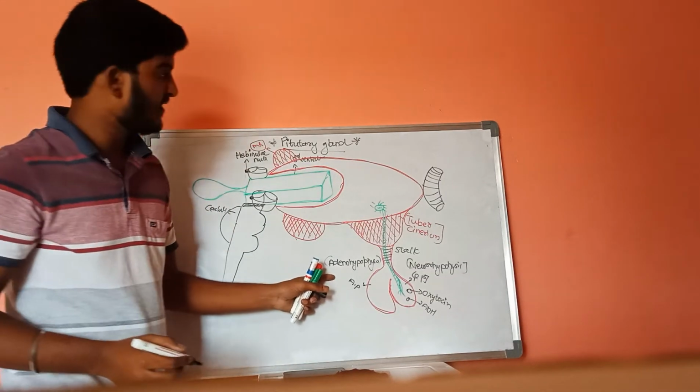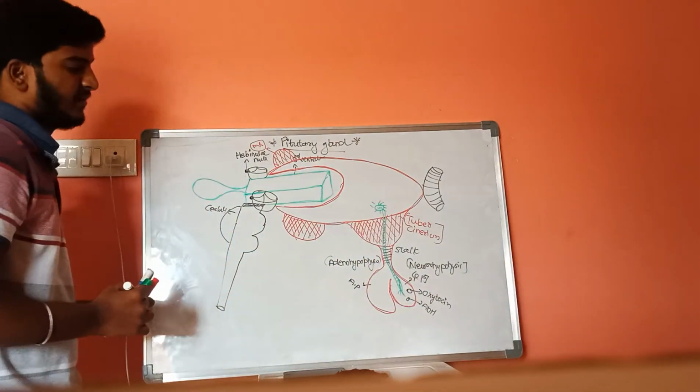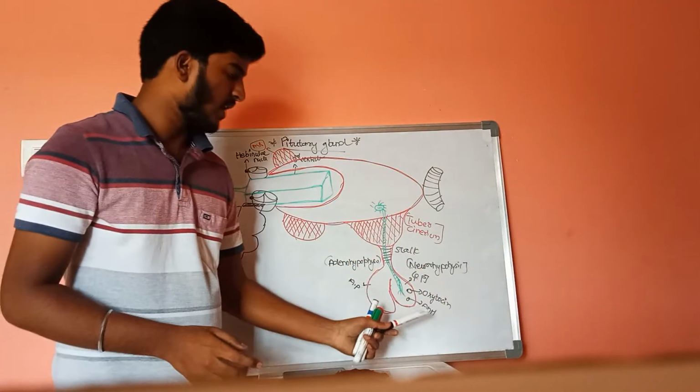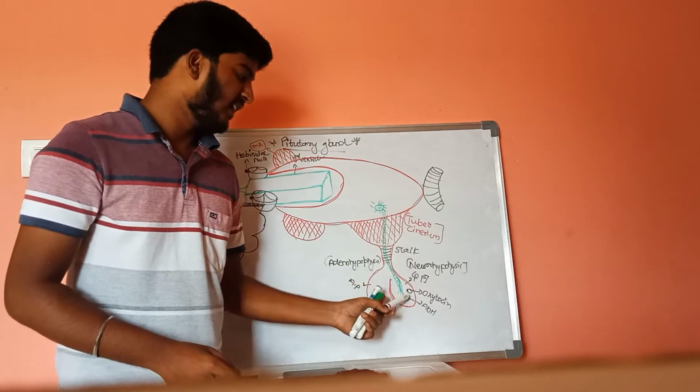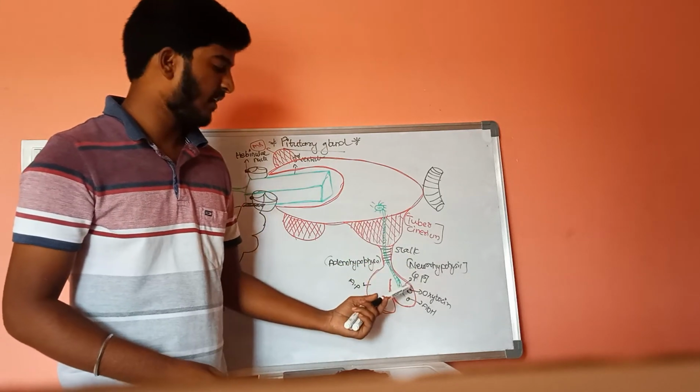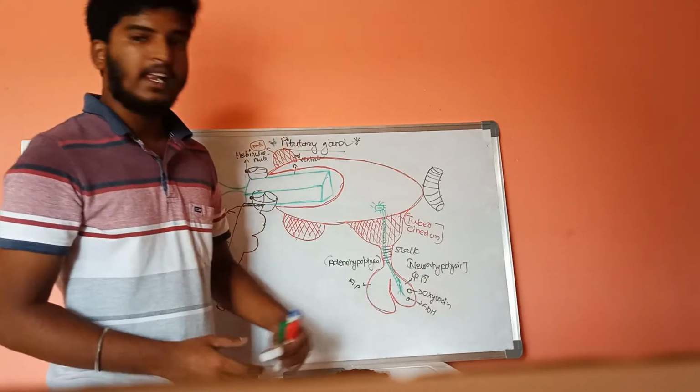The two hormones secreted in the hypothalamus and stored in the posterior pituitary are oxytocin and ADH.